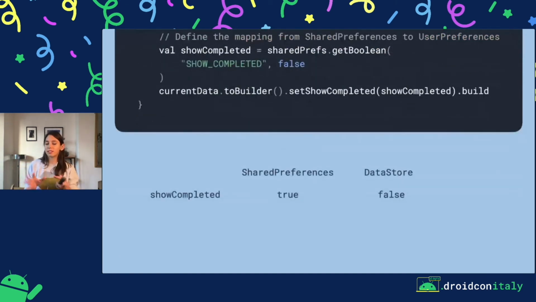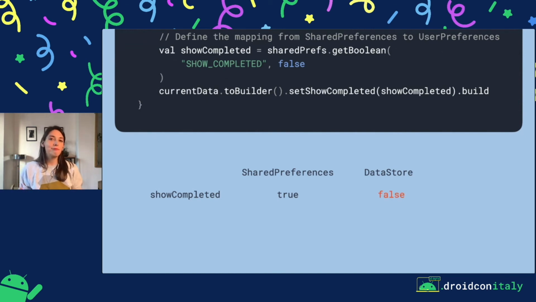But there's something a little bit more nuanced here. So let's say that the show completed flag is true in SharedPreferences, and by default, the DataStore value for Boolean is false. So the first time the migration is run, the value from SharedPreferences is copied to DataStore. But then every time we're opening the application, the migration will be run.